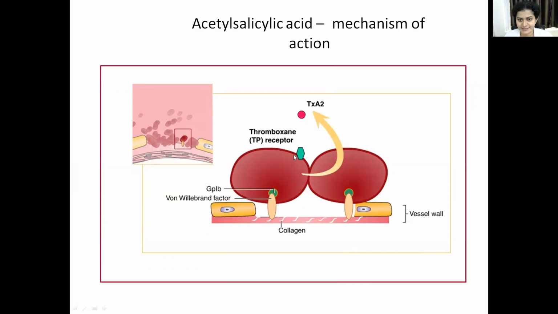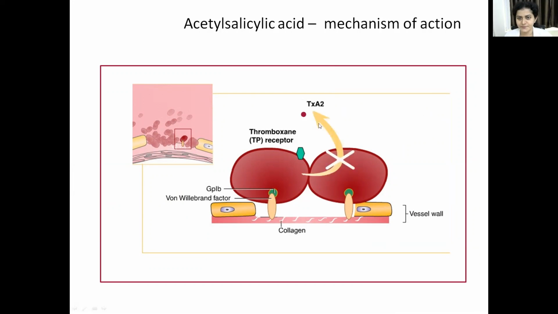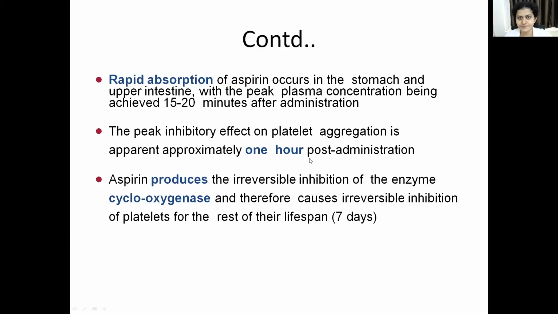So this is a platelet. It has the TP receptors, which are nothing but your thromboxane receptors. Usually this thromboxane A2 binds to this TP receptor. But if you give aspirin, it inhibits thromboxane A2 formation so that it cannot bind with this receptor, and inhibits platelet activation and aggregation. Okay, remember, aspirin inhibits the synthesis of thromboxane A2 by inhibiting the cyclooxygenase enzyme, that is COX-1.